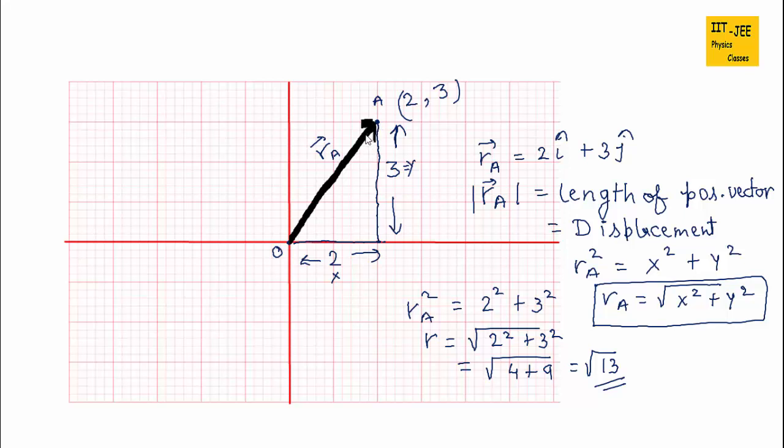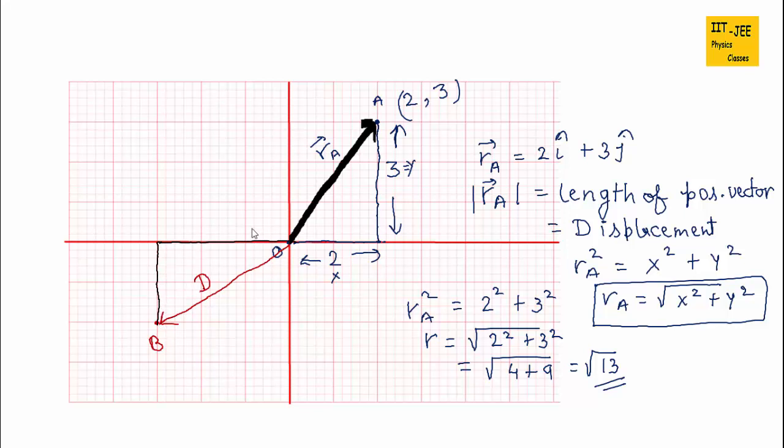Both things are same. Let's take another point here. Suppose this is the point B, and we have to find its displacement. So we also call it the displacement vector. You have to find the length of this displacement. So what we will do here, we will draw a right angle triangle.